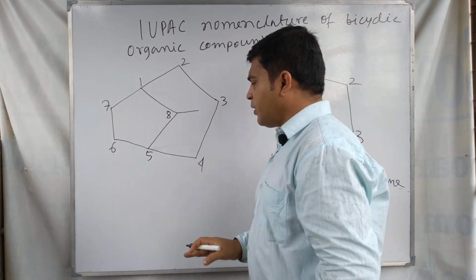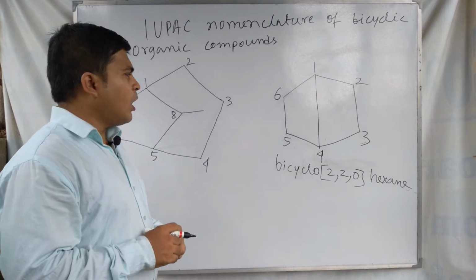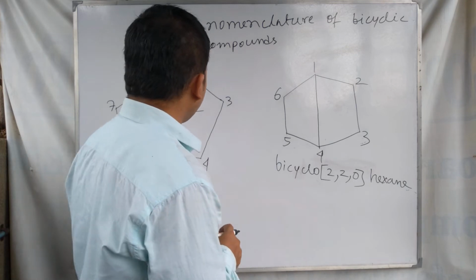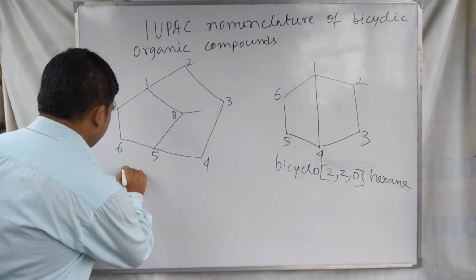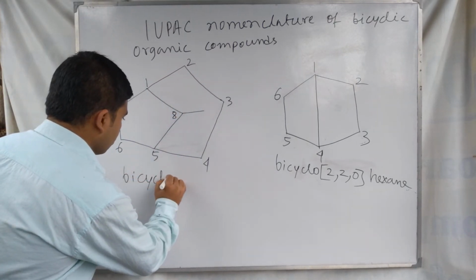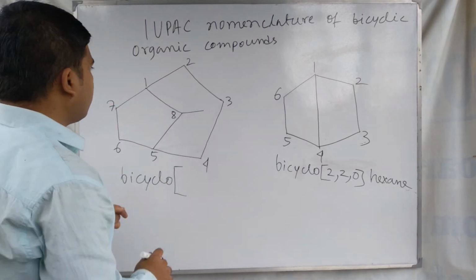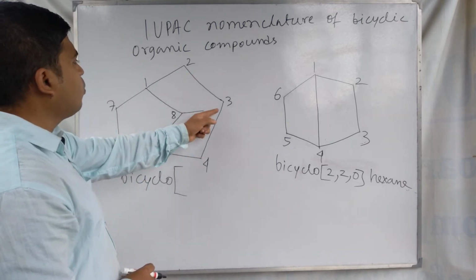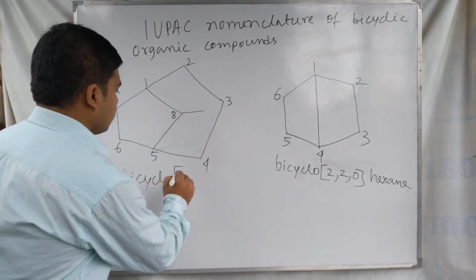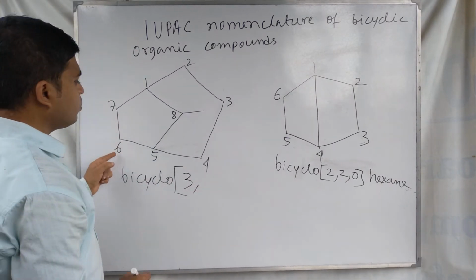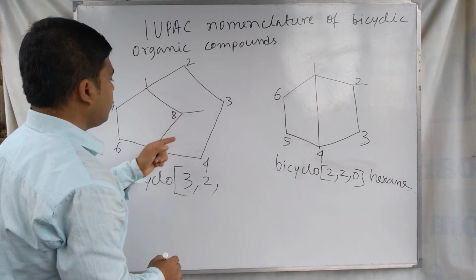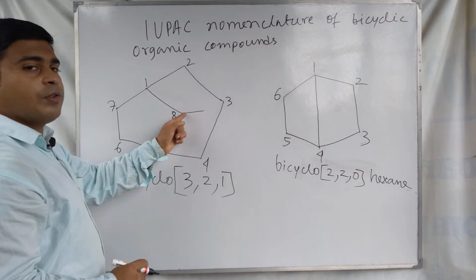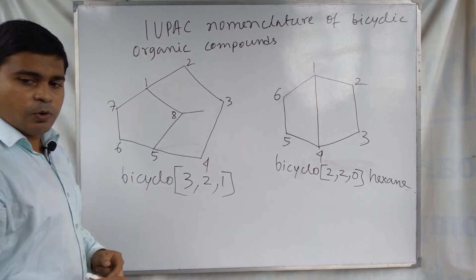After numbering this bicyclic compound, we have to write the IUPAC name of this molecule. The name is bicyclo, because it is a bicyclic compound. After that, the number of carbons in the bridges: 1 2 3, so 3, then 2 carbons bridge, so 2, and this one is a 1 carbon bridge. But before this we have to write the name of the methyl group that is present in the 8th position.